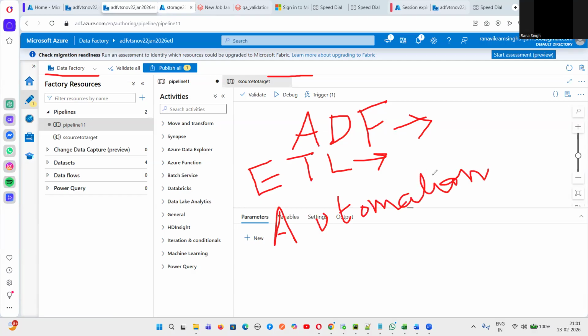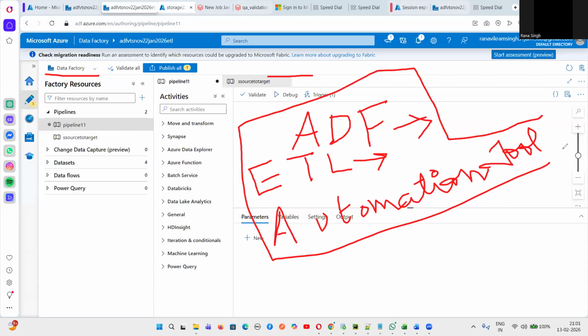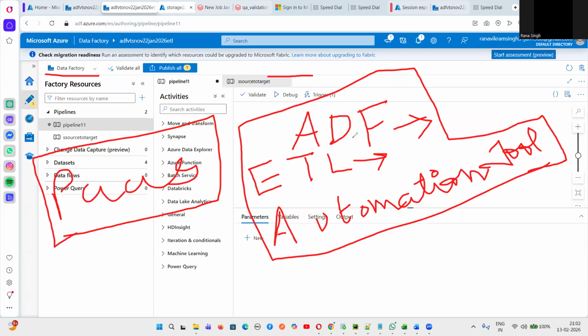Yes or no? Yeah, hi Kirti. So this is, guys, an ETL tool which is cloud-based. Yes or no, guys? And this name is what? Azure Data Factory. What kind of application is it? Can someone answer, Kirti? What kind of application is this? ADF. Cloud-based. This is a platform. I told you three kinds of application. What are they? PaaS. This is Platform as a Service, because this is the Azure platform.